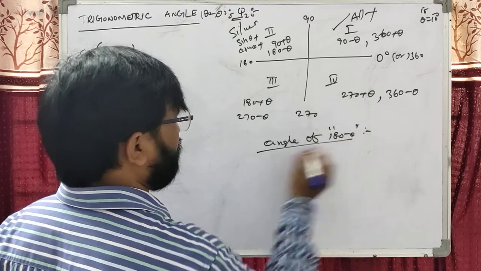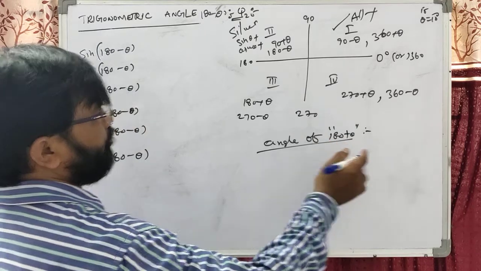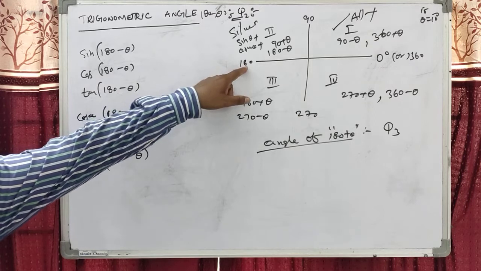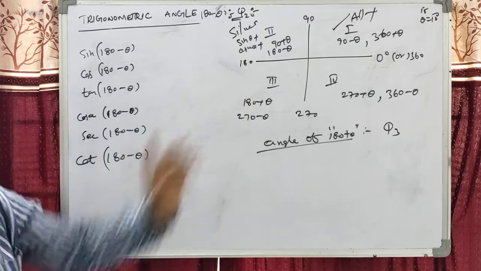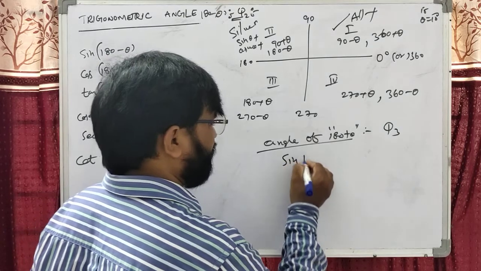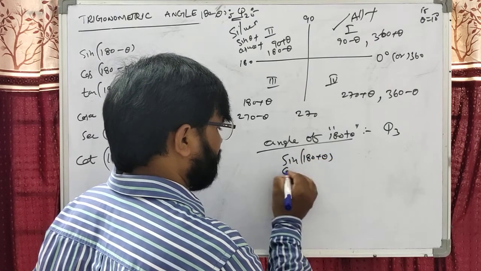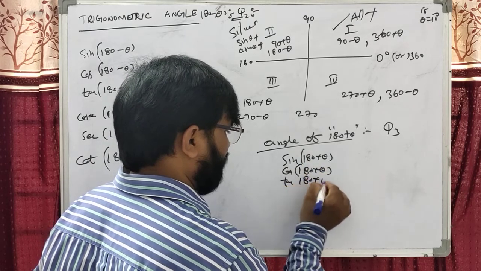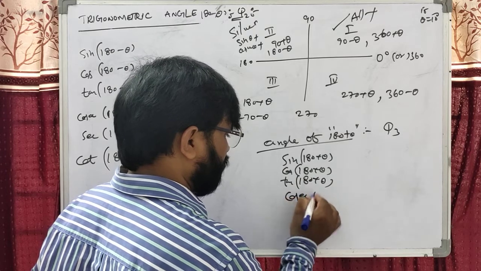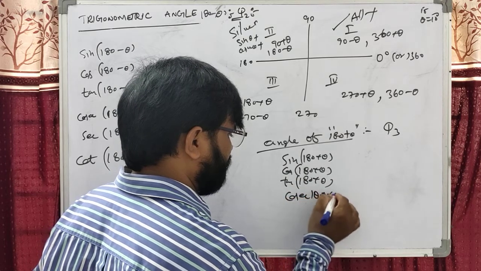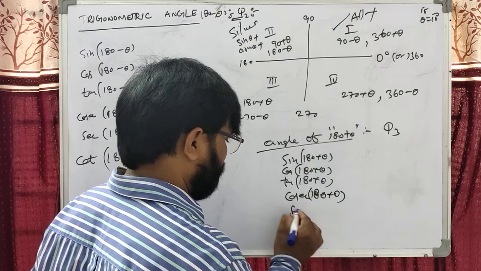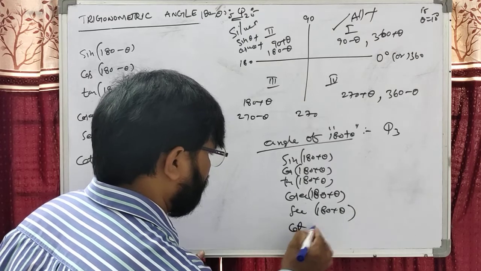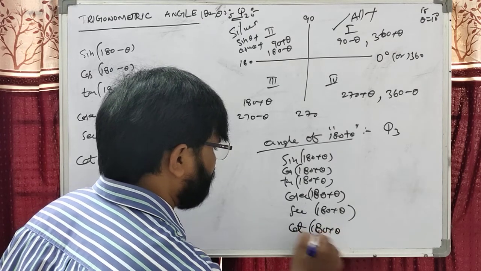After that we write 180 plus theta. This is in Q3, the third quadrant. 180 is the straight angle. 180 minus lies in Q2, 180 plus is in the third. You can write the six trigonometric ratios: sine 180 plus theta, cos 180 plus theta, tan 180 plus theta, cosecant 180 plus theta, secant 180 plus theta, and cot 180 plus theta.